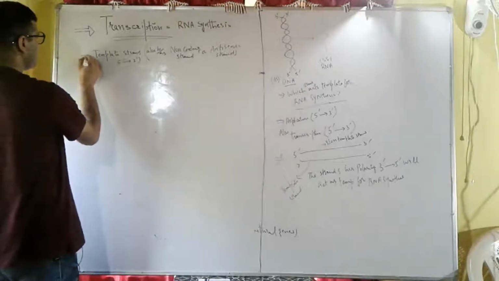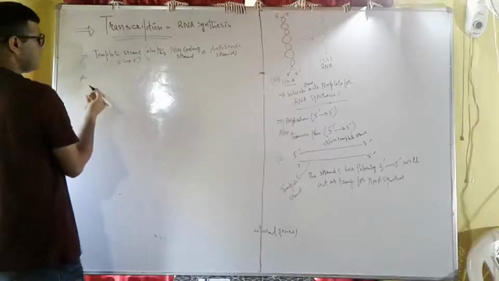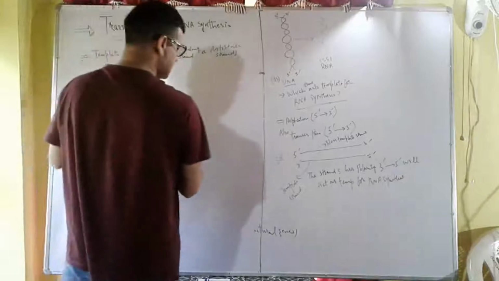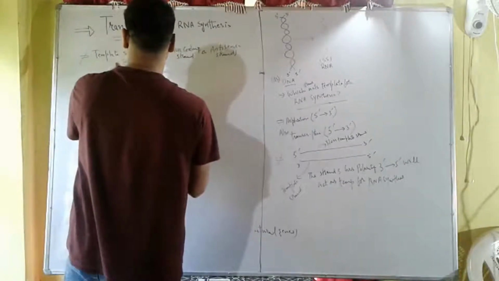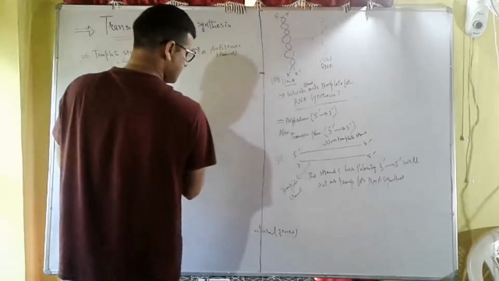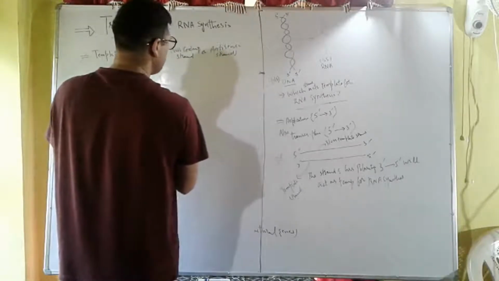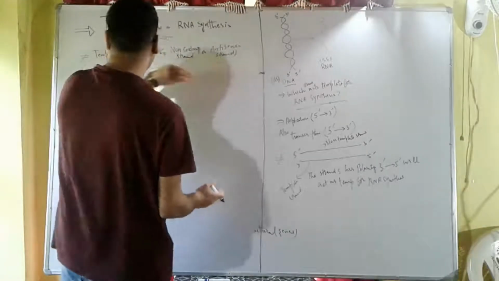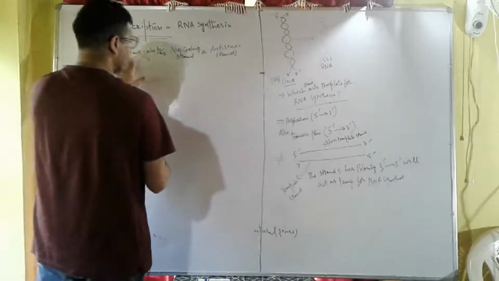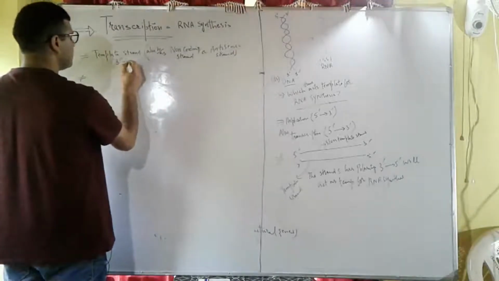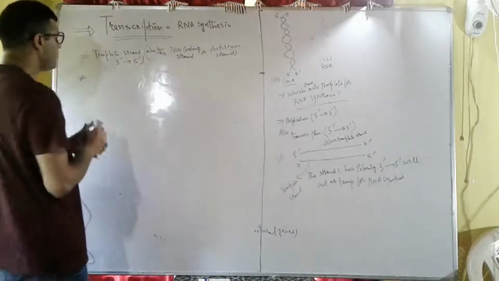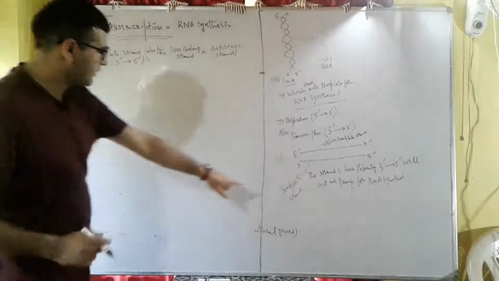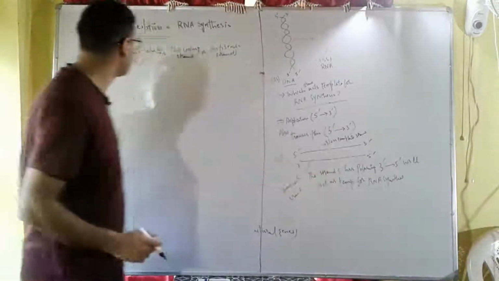This template strand is called the non-coding strand or antisense strand, and it has polarity 3' to 5' direction.